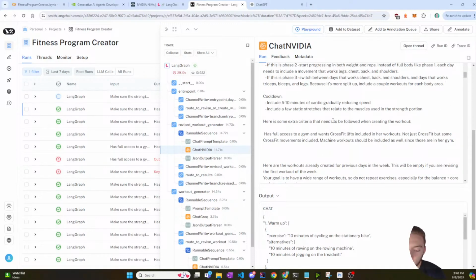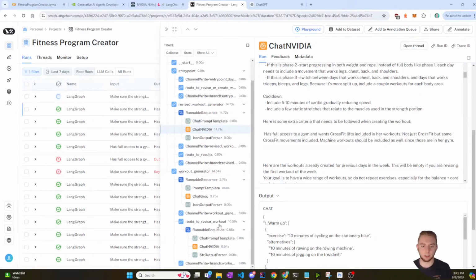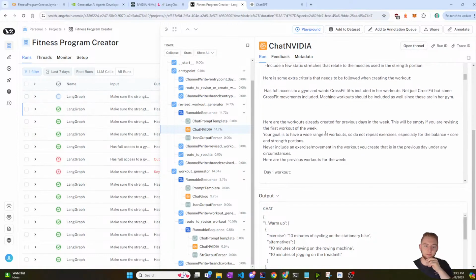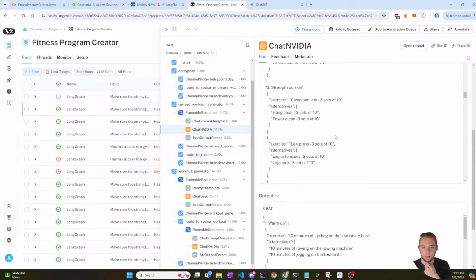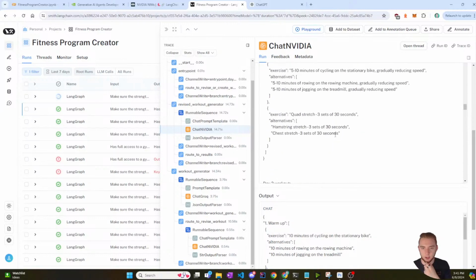Typically, when I don't have the input set to something where it resets the graph and I have to go back to revise, if I just have it go in that loop, then in Langsmith there'll be just one execution where I'll see many instances of workout generator, revise workout generator, route to revise workout, and I'll be able to scroll a while here. But because it resets the graph now, since I need to provide new inputs, each one of these is a new execution, which is kind of unfortunate for my Langsmith debugging. It's not the end of the world, but I want to make sure here that the feedback is being included.